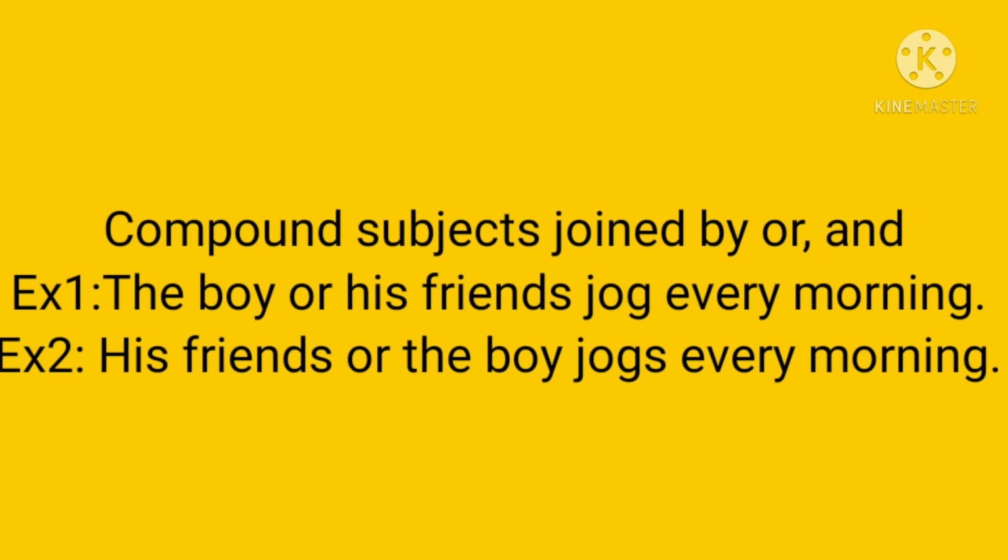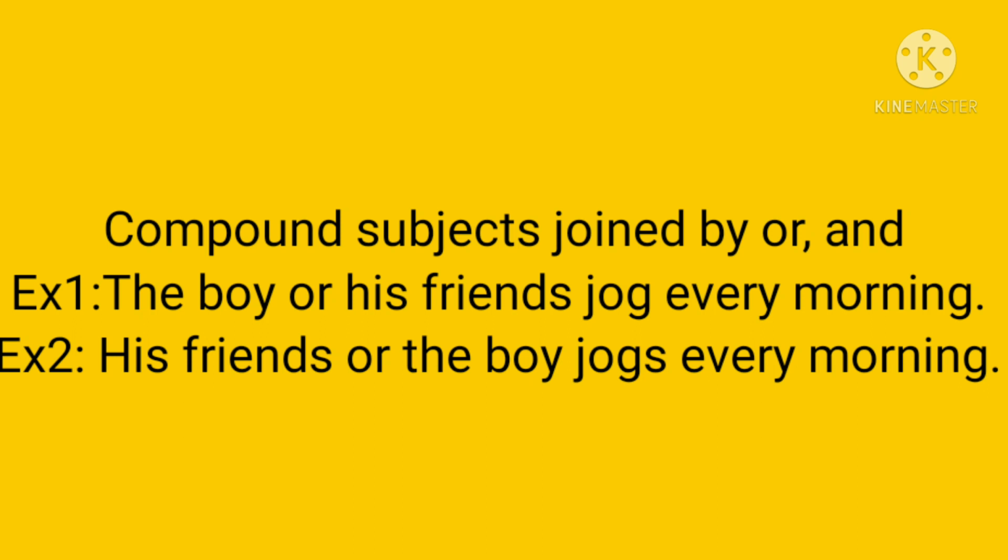Is it clear? Look at the first example. The boy or his friends jog every morning. In this case, the boy is one subject in singular form. His friends is the other subject in plural form.